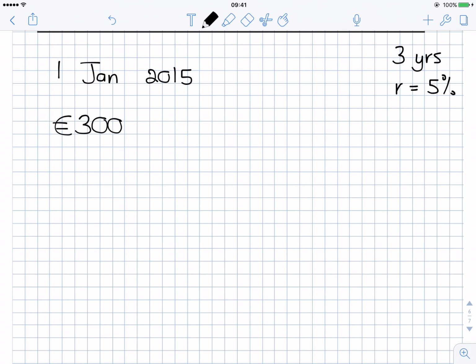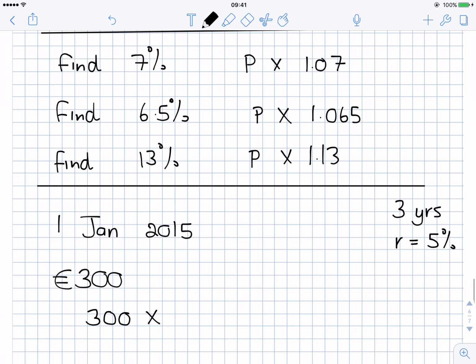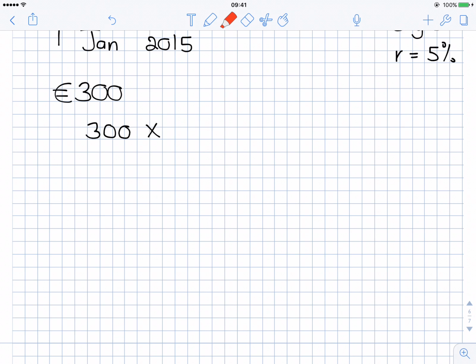So we could do this out the long way. I could say, right, €300, it's going to get 5% every year. So at the end of year 1, in December of 2015, I'm going to get 300 multiplied by, and remember from the example I was just saying here, if I want 5%, I multiply my principal by 1.05.